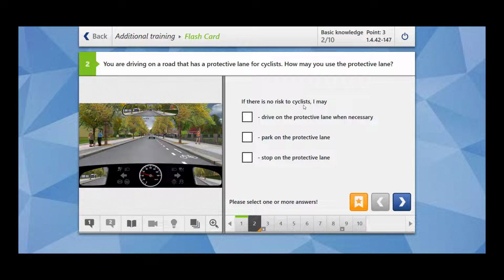If there is no risk to cyclists, I may drive on the protective lane when necessary. This is correct. You may drive whenever it's necessary. Park on the protective lane, stop on the protective lane, these options are the incorrect ones. Only you can drive whenever it is necessary.